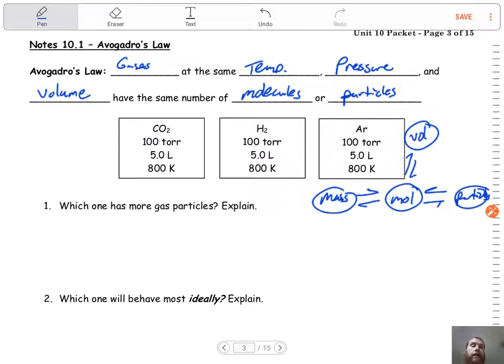Now that doesn't mean that their masses aren't going to be different, because we know that each substance has a different molecular mass, but we're talking about just the number of particles here. That's why, again, using this roadmap right here, when we have volume or something like that, we need to go back and see how many moles there are. Because volume, particles, and mass can change. But particles here, if the volume is the same, and the temperature and pressure are the same, are going to have the same number of particles. That's what his law shows.